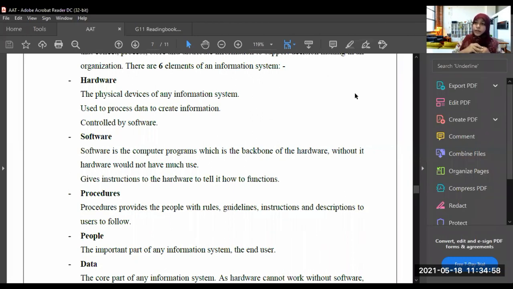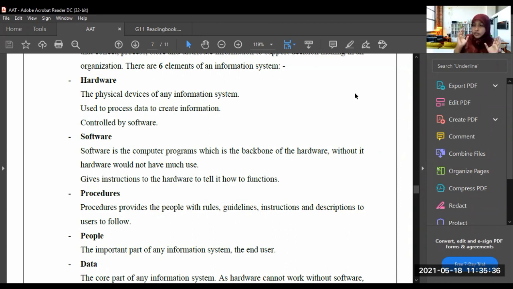Next one, procedures should be there. When you are using software, there are guidelines, there are rules, there are instructions, there are descriptions. So all these things should be there to use the software. So all these procedures are provided to whom? To the people. Next one, people should be there now. Now you have a hardware. For example, there is an ATM machine, an automated teller machine.